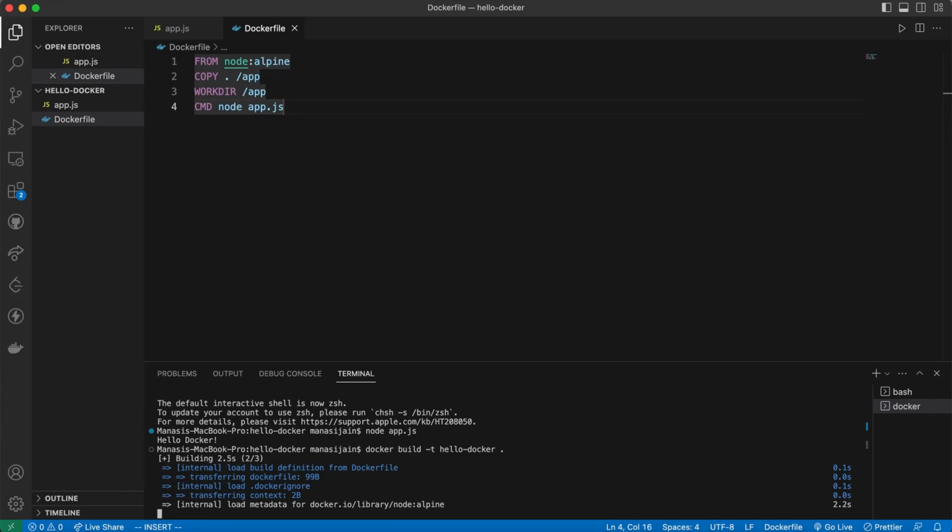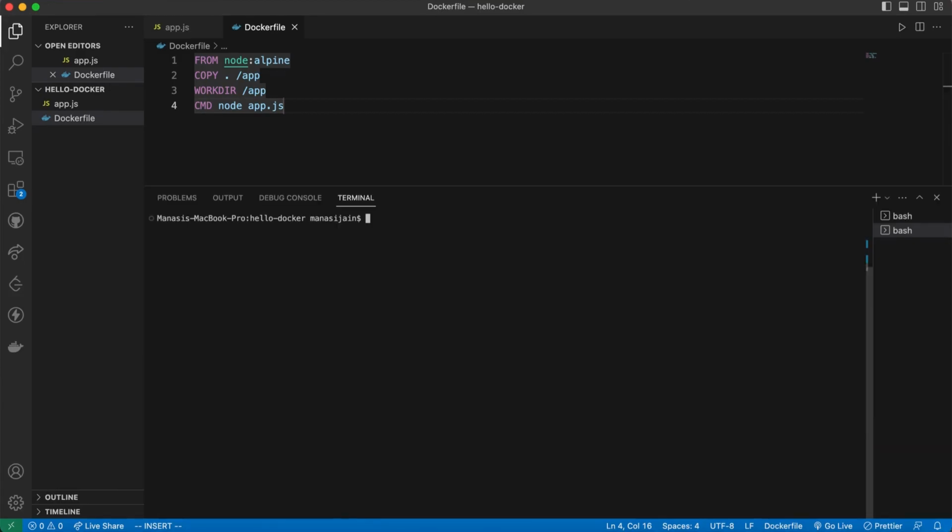Here you can see Docker is building the package. Now to check the image, we type docker images or just docker image ls, and here we can see a repository called hello-docker with an image that has the tag name latest.